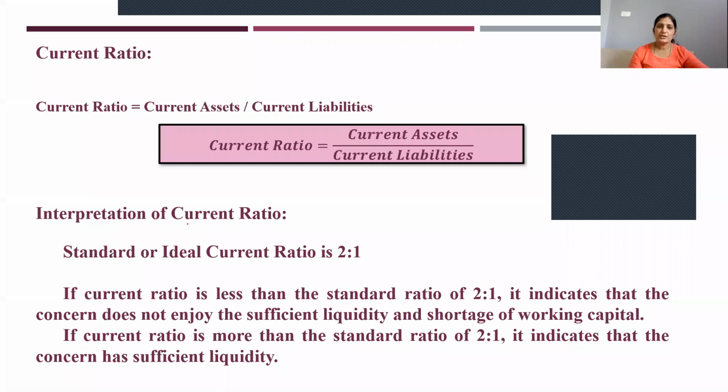The standard or ideal ratio for current ratio is 2:1. This is very, very important. If the current ratio is less than the standard ratio 2:1, it indicates that the concern does not enjoy sufficient liquidity. There is a shortage of working capital. What does it mean when it is less than 2:1? Current assets are less. When current assets are less, you don't have a sufficient amount to pay back your debts. Okay, that is the meaning.